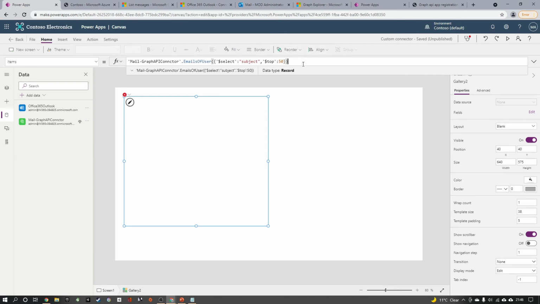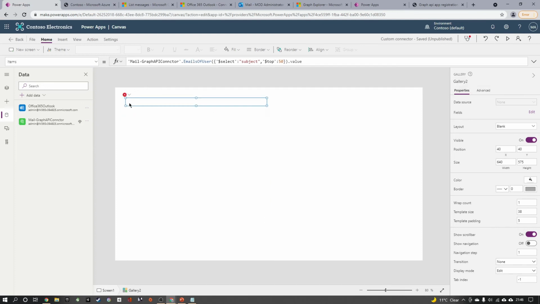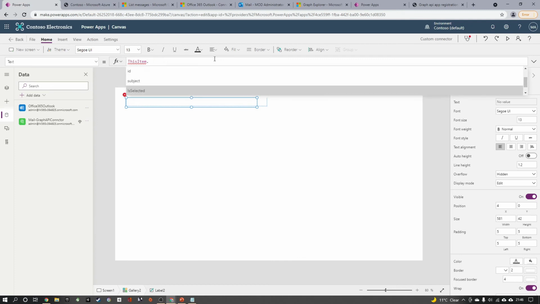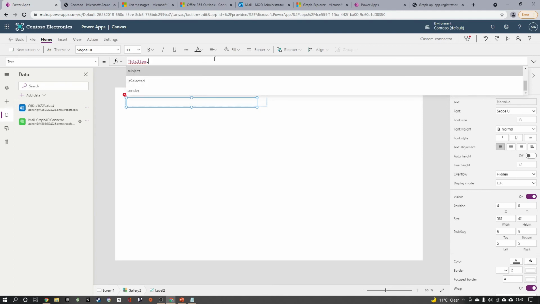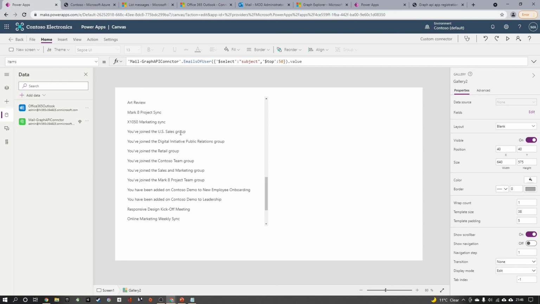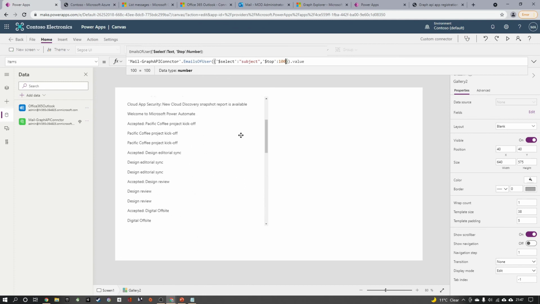So once it is done, I need the value from this one. So I click on this particular item to show me the subject. So put on dot, I can see I'm getting ID subject and only the ID subject, no body or any other information. So I'm clicking on the subject here. Wow, you can see we got a list of emails from them, top 50. I can change this to 100 and this will load all the 100 details here.